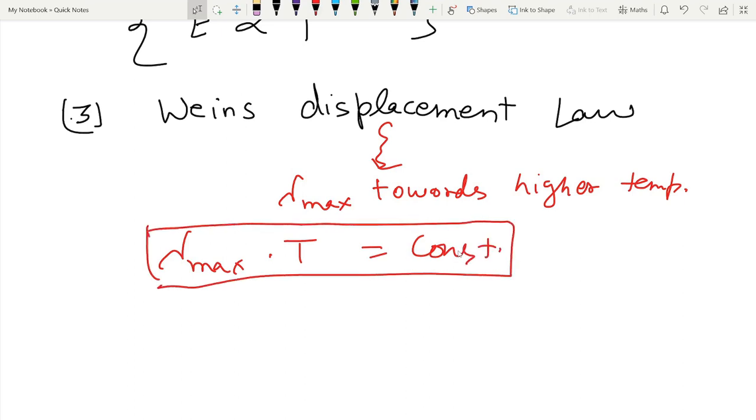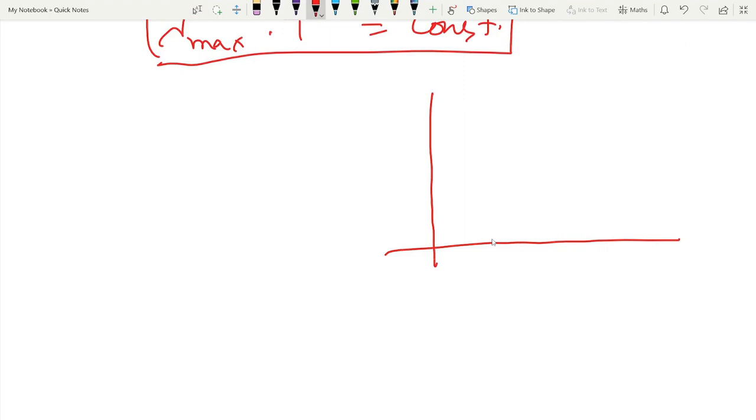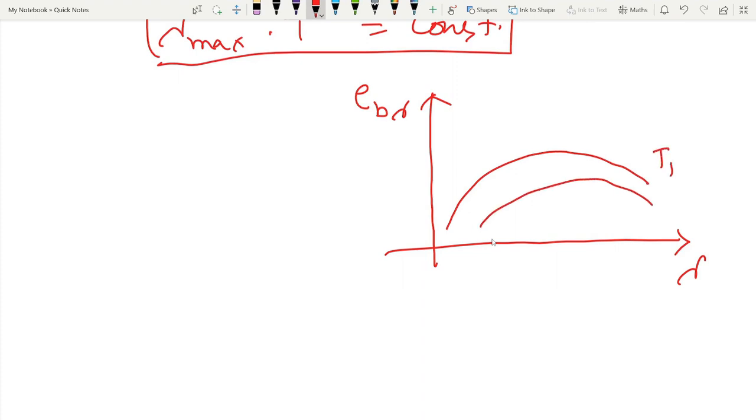Now we will see its graph. Here we put E b lambda, monochromatic emissive power, on one axis, and this is wavelength. When we draw, this is temperature T1, this is temperature T2, this is temperature T3, and here T1 is greater than T2 is greater than T3.